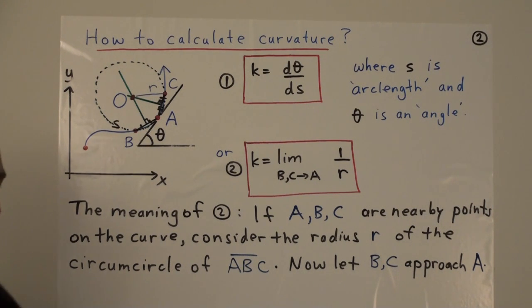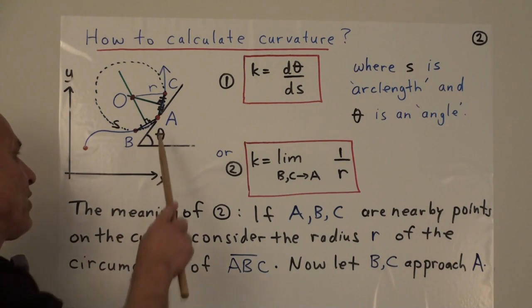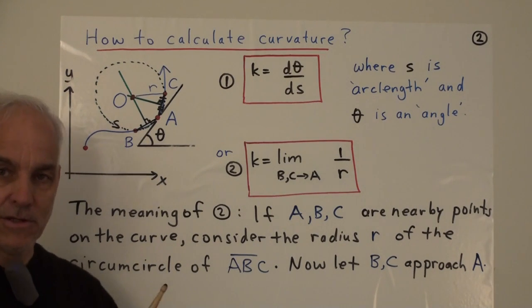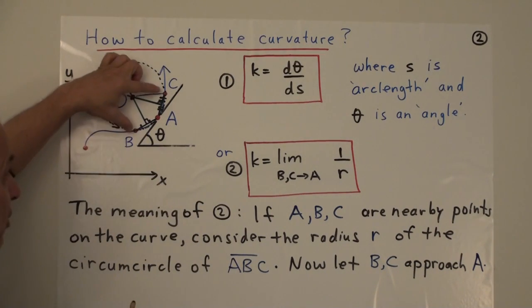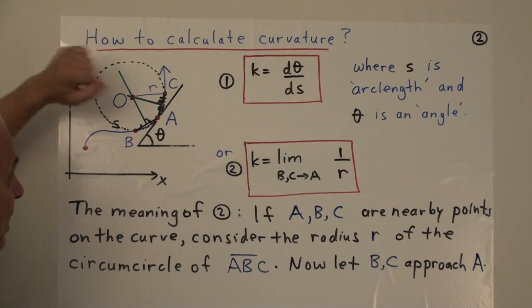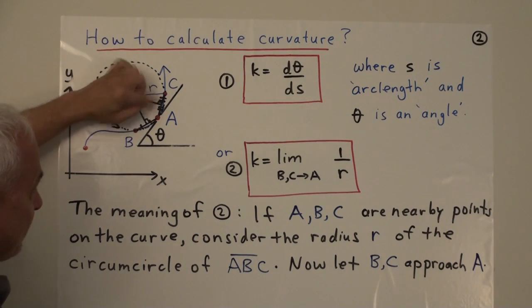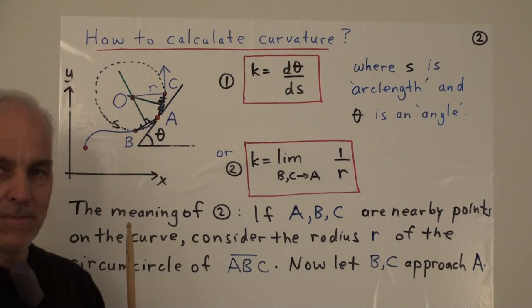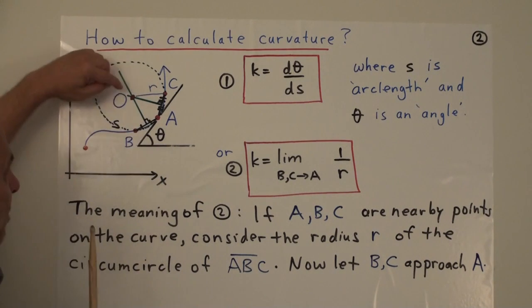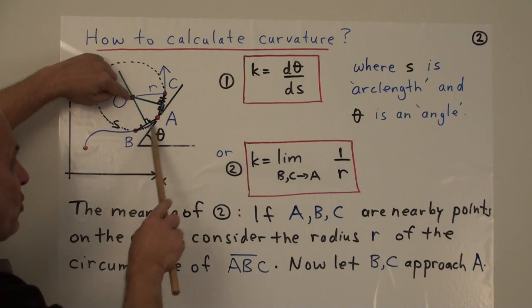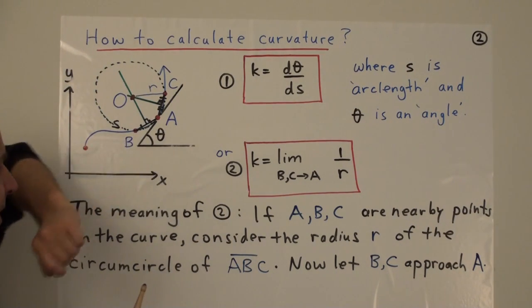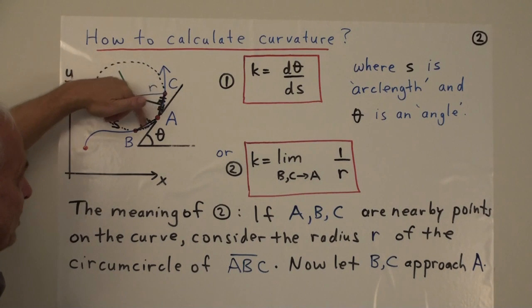Okay, another way of thinking about what it is geometrically. We can construct the curvature geometrically by taking some nearby points, B and C, to the point that we're interested in, still on the curve, and then we can join the lines from A to C and A to B and take perpendicular bisectors of those two segments. Where they meet will be the point which is the center of the circle which passes through those 3 points. Okay, that's the basic construction of the circle that passes through 3 points.